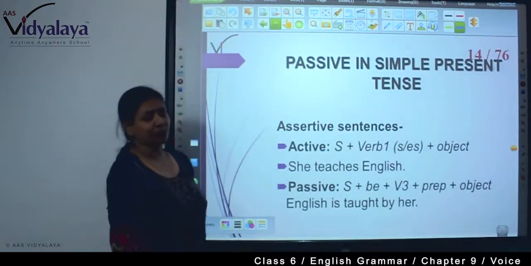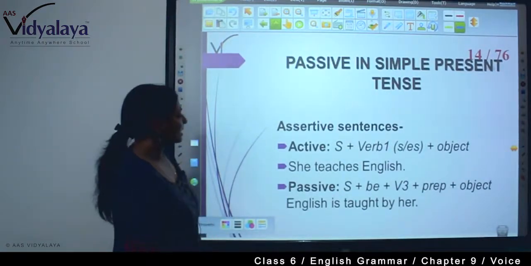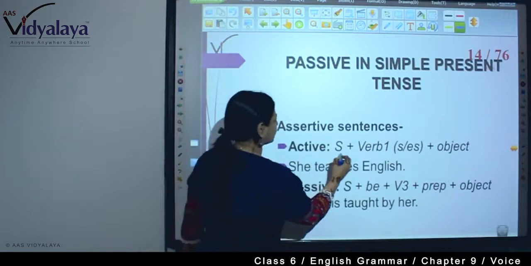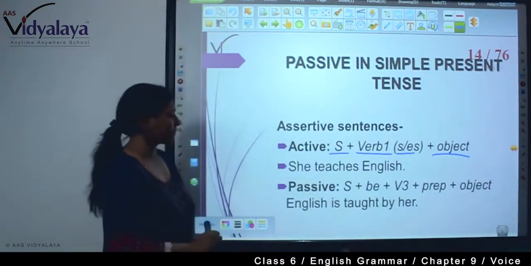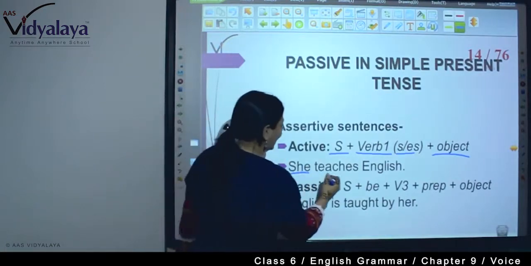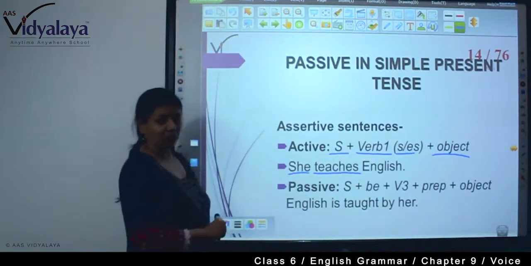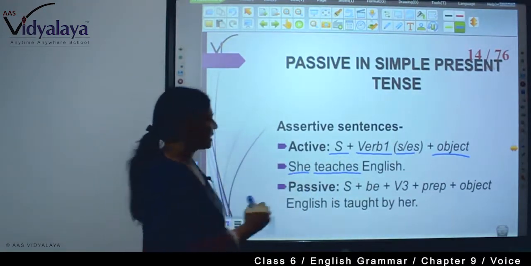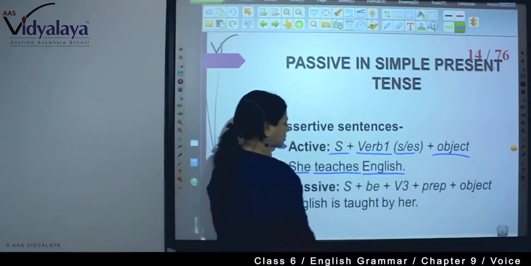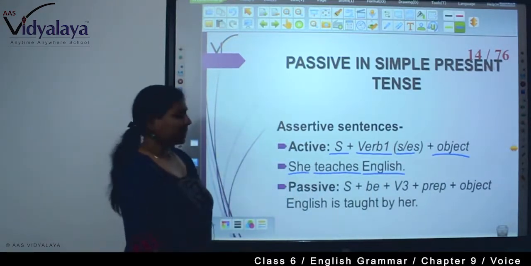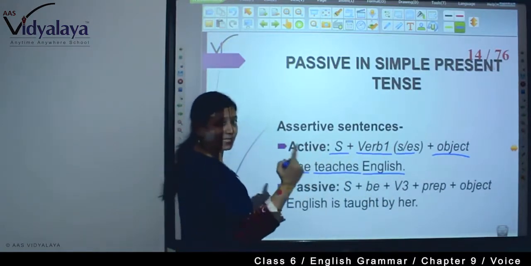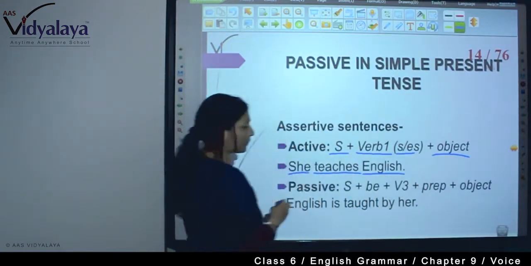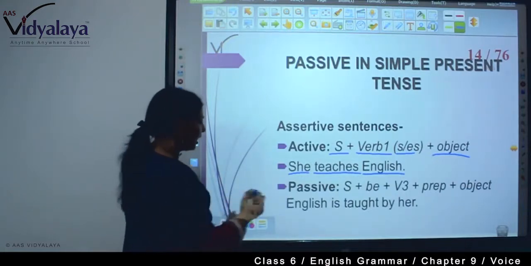Now, passive in simple present tense. Assertive sentence, active: subject plus verb and object. If the subject is she, you will have to write the first form of verb with s or es. She teaches English, English is the object. Passive voice: subject plus be plus verb 3, that is past participle, plus preposition plus object.